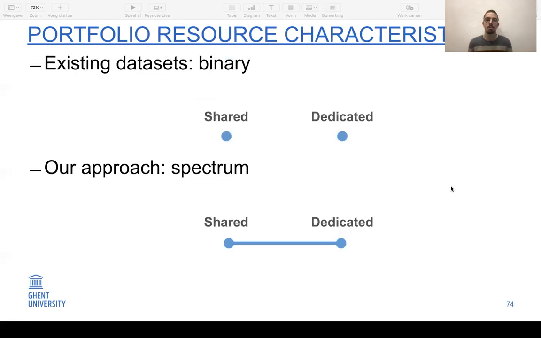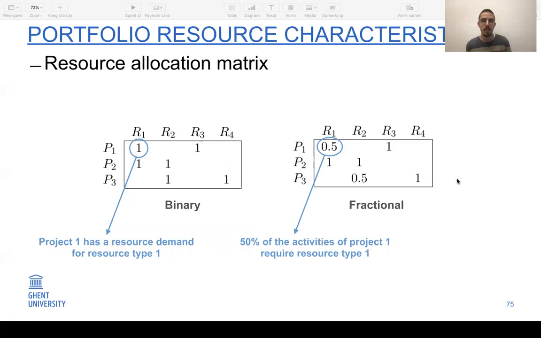Then when looking at the resource characteristics, in existing data sets, we often observed that either a resource type is completely shared over all projects or it is dedicated to one specific project. However, in practice, it could also be possible that some resource types are shared among a subset of the projects. So we want to be able to model everything in between these 2 extremes. And therefore, we will develop 3 new measures.